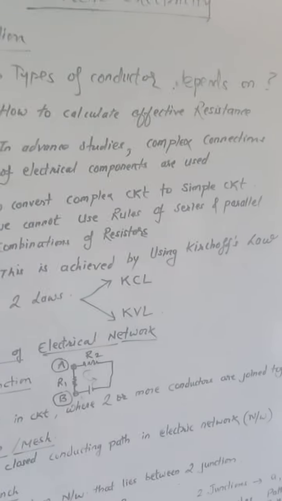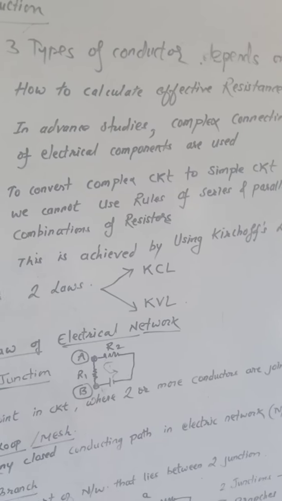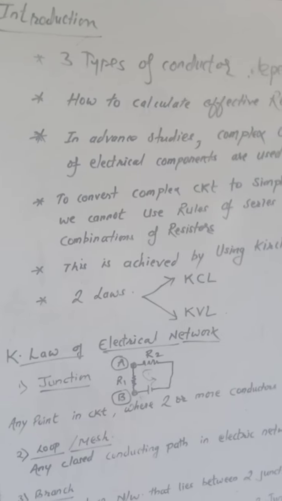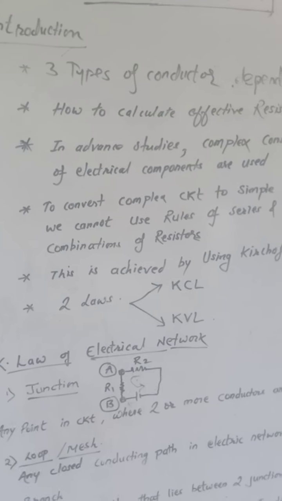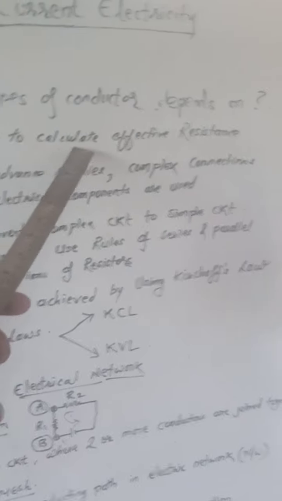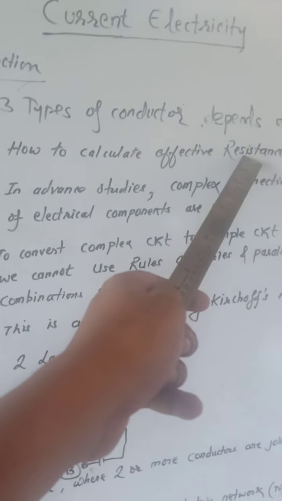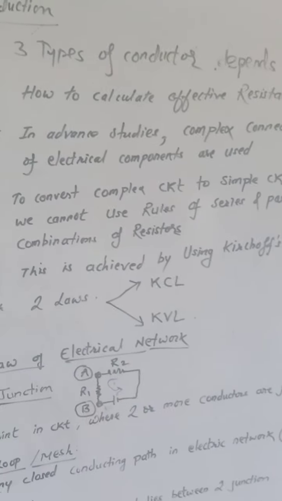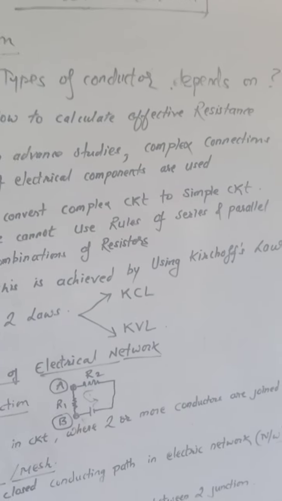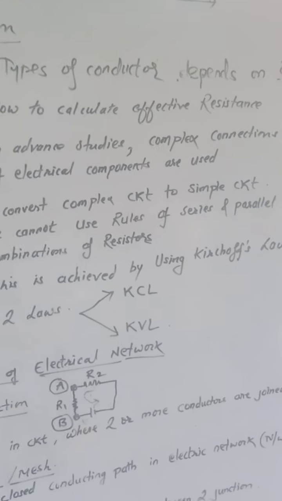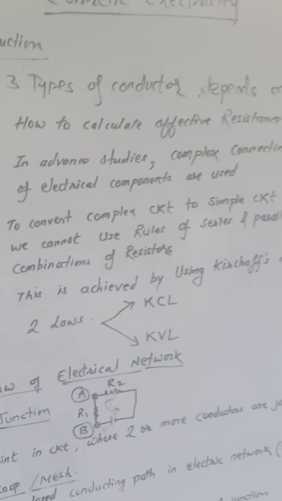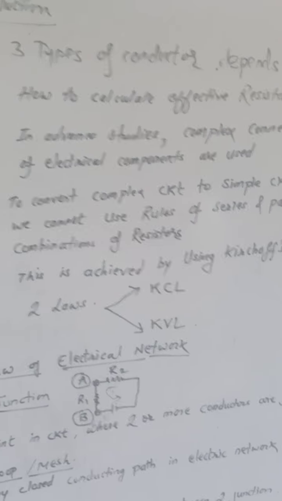Now resistance was explained by Ohm, no doubt, but when we consider resistances, they are seen in different circuits. In 11th standard we have seen how to calculate the effective resistance. The method we used to find the effective resistance was of two types: one is called the series combination method, and one is called the parallel combination method.